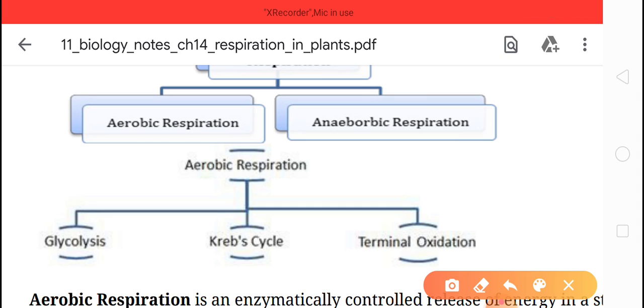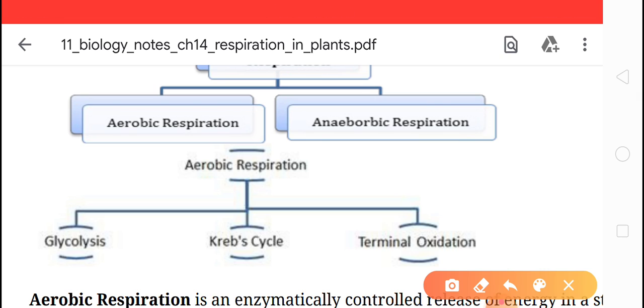In anaerobic respiration, less energy is released, and incomplete oxidation of food takes place. Clear?